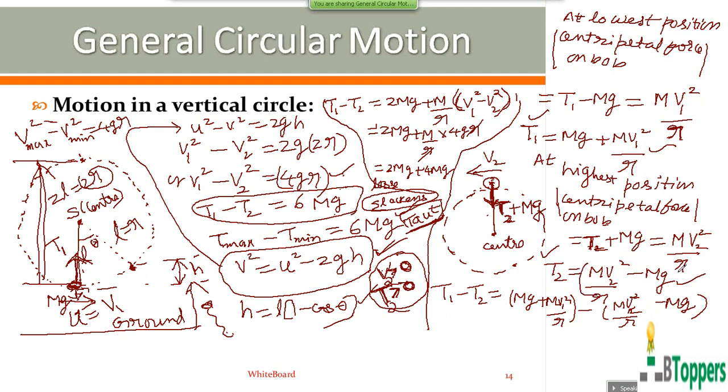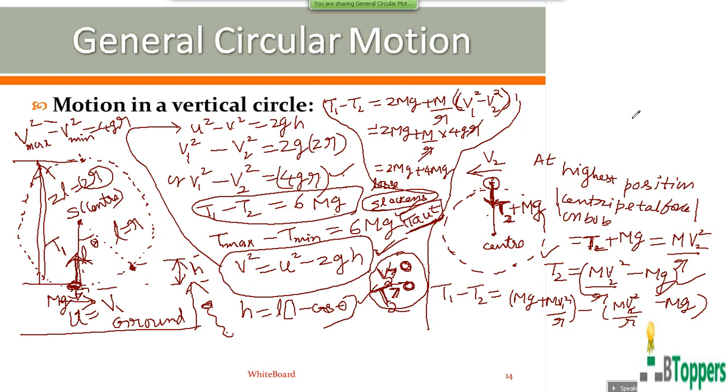Now the magnitude of tension T2 at the highest position, as we have calculated, is mv2 square by r minus mg. So to rotate in the vertical circular path continuously, the magnitude of the tension of the string at the highest position should be greater than 0. We can write T2 equal to mv2 square by r minus mg. So T2 will be greater than 0 at all the instants if mv2 square by r is greater than mg, or v2 square should be greater than gr, or v2 must be greater than root gr.